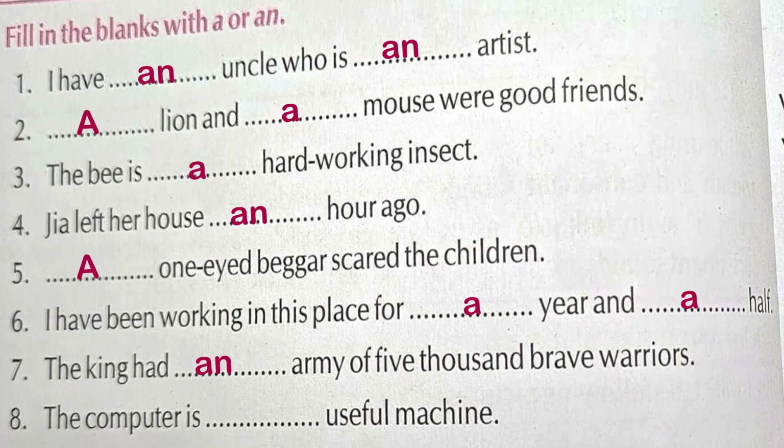The computer is dash useful machine. Again, it is starting with the vowel, but the sound is u, useful. So don't add an. Always add a. Because again, we have to listen to the sound, we don't check the spellings. This is the rule. That's all for exercise A. I hope it's clear.